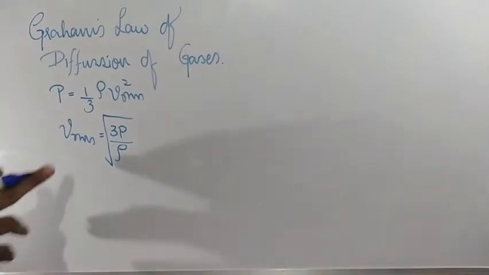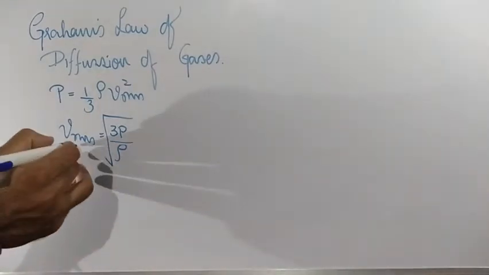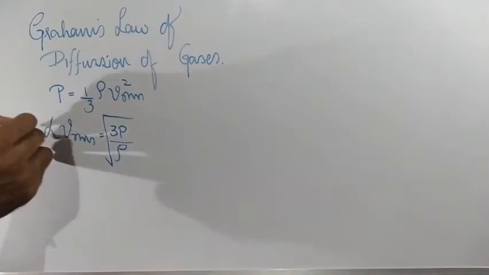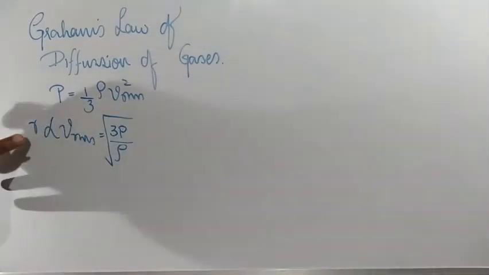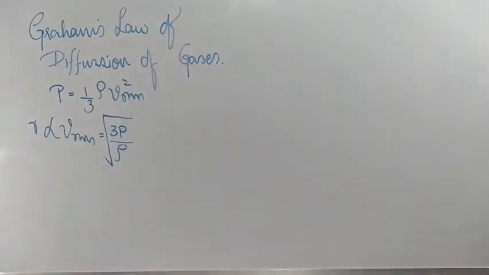Now, we know that this VRMS value is proportional to R, where R is the rate of diffusion of gas, that is, how the gas is diffusing with respect to time.